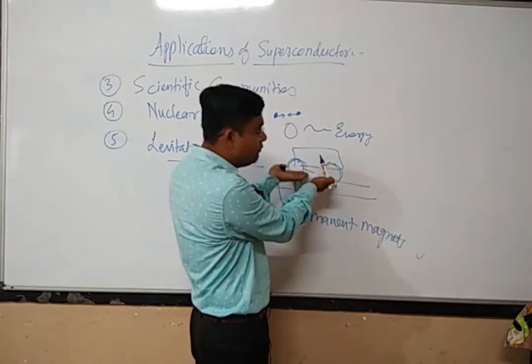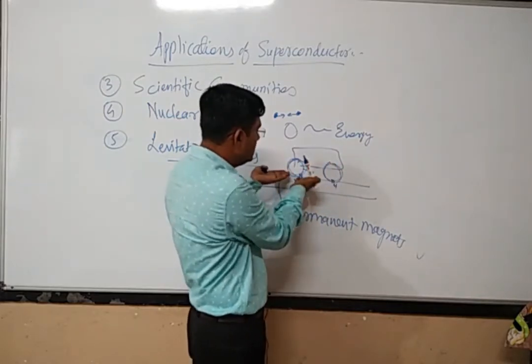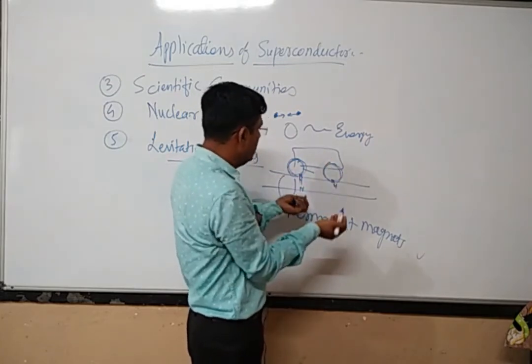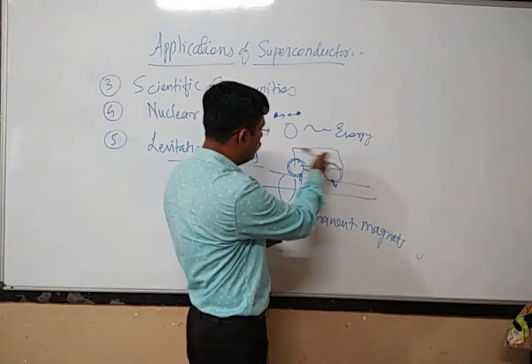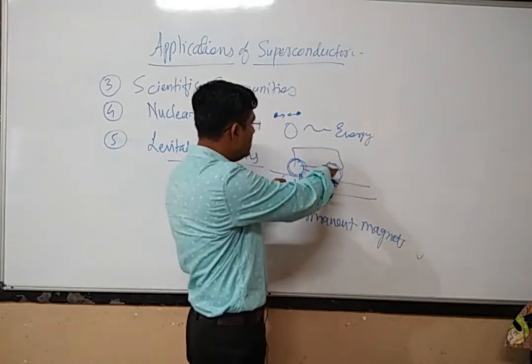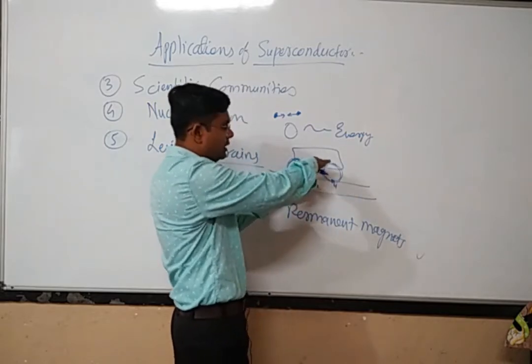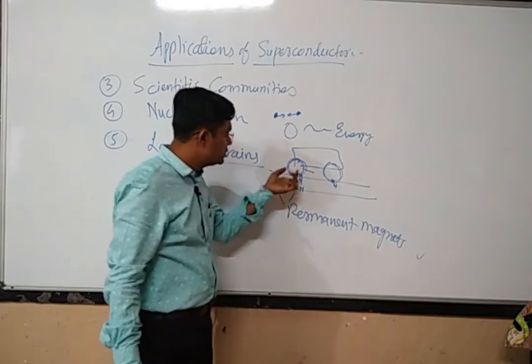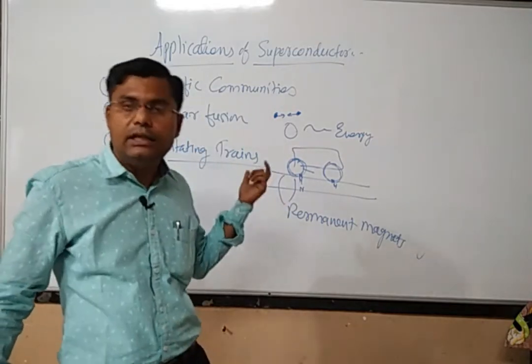It will exactly float on these tracks, right? And if you give some force in the horizontal, forward direction, then this train will actually float on these tracks. Such trains are called levitating trains.